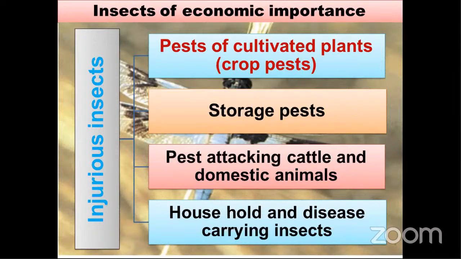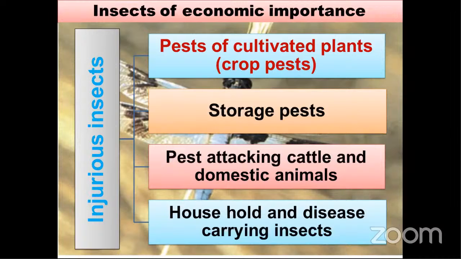Pests of cultivated plants means crop pests. Farmers are growing some crops, and pests will attack those crops. Storage pests: farmers store some produce after harvest, and at that time insects cause damage to the stored products. Then pests attacking cattle and domestic animals, which is related to veterinary.